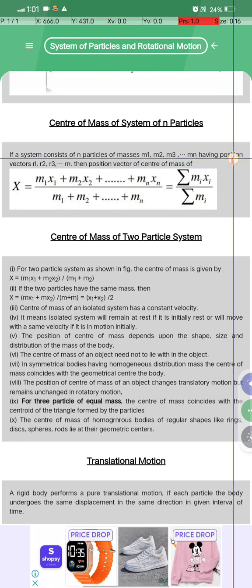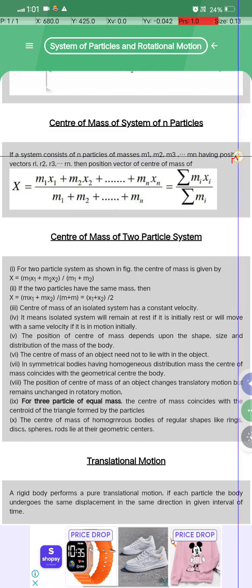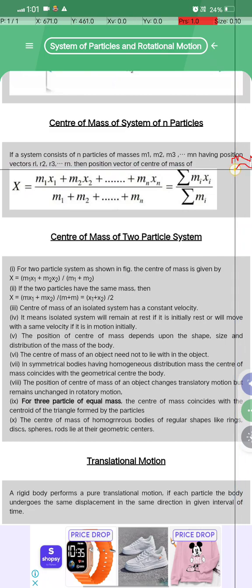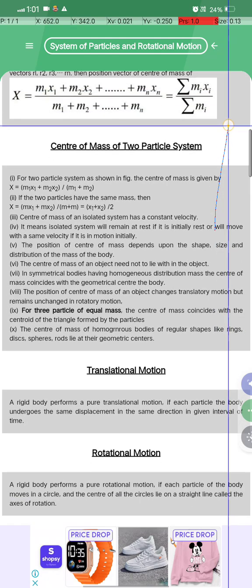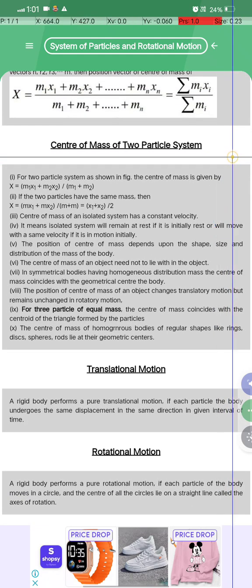If a system consists of n particles of masses m1, m2, m3, ... mn having position vectors r1, r2, r3, and so on, the position vector of the center of mass is x equal to sigma mi xi by sigma mi. इसे फॉर्मूला है, ठीक है, याद करना है इसको।